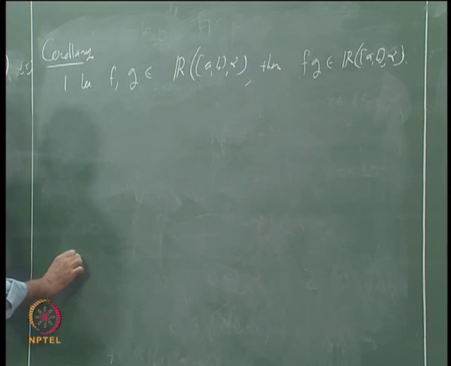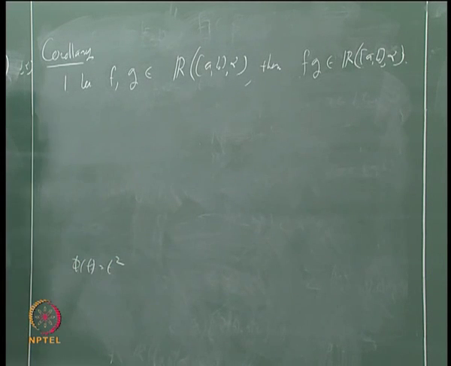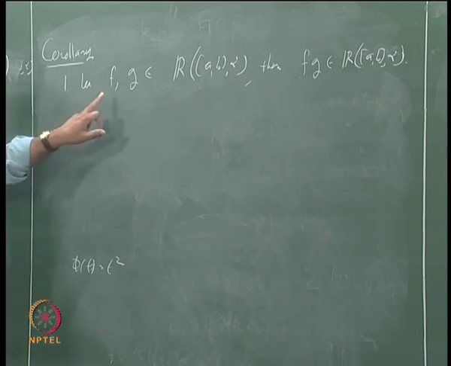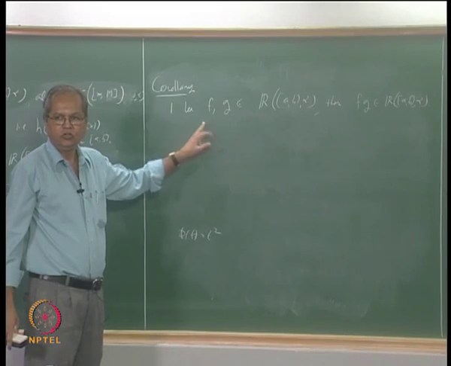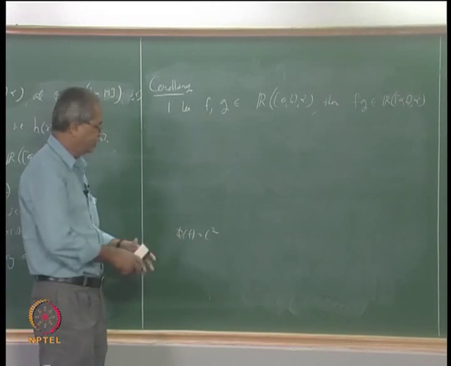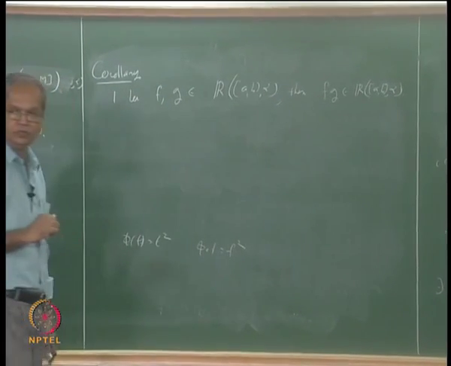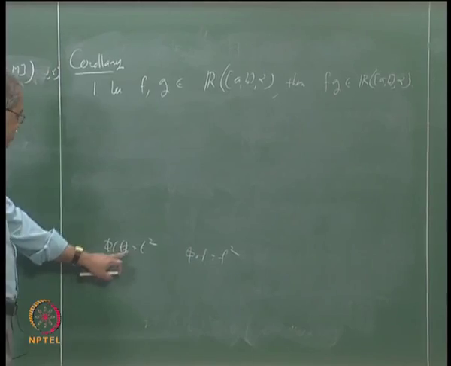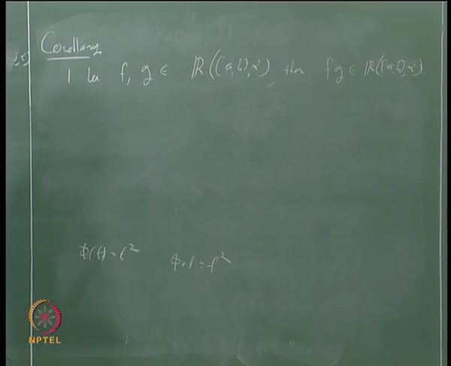Suppose I take phi of t is equal to t square, and compose this phi with f. What will be the result? It will be f square. That is, if I take the function phi t is equal to t square, then phi composed with f is nothing but f square, because phi of ft is nothing but ft square. So that is same as f square, that is how we will define the function f square.